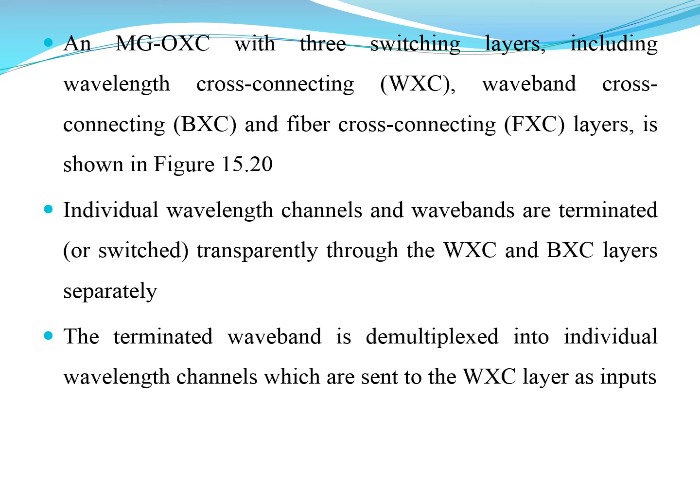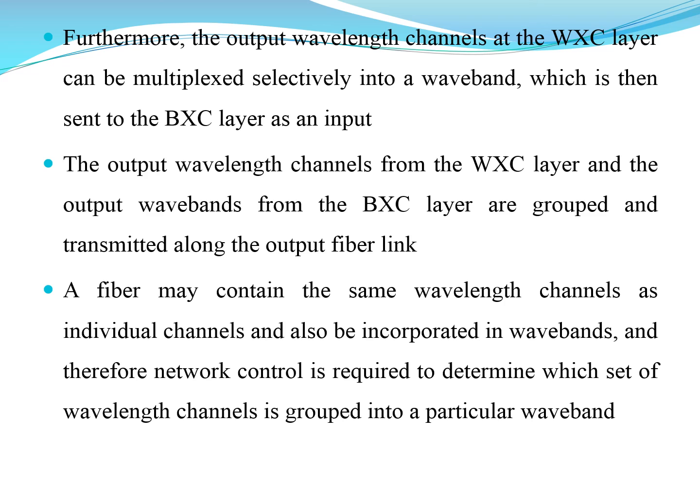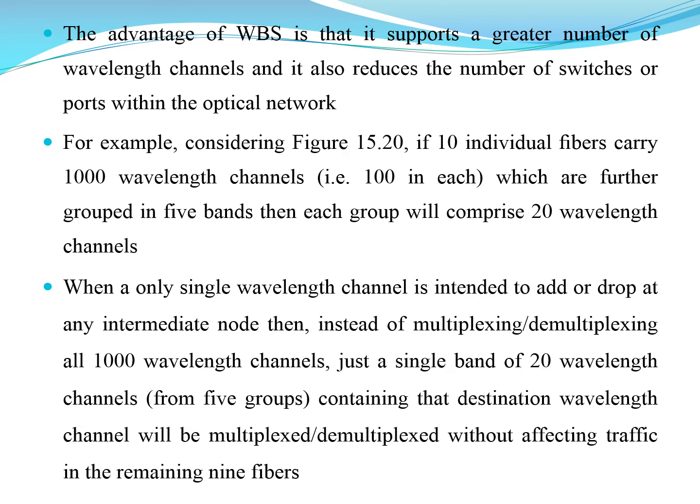So here the wavelength converting cross connecting switches and the fiber cross connecting switches are defined, and individual wavelength channels and the wavebands are terminated transparently through these particular layers. And the output wavelength channels at the WXC layer can be multiplexed into a waveband, which is then sent to the layer as an input. So the fiber may contain the same wavelength channel as an individual channel, and also incorporated in a waveband, and therefore network control is required in order to determine the wavelengths which are grouped in a particular waveband.